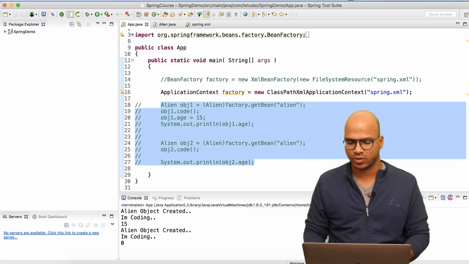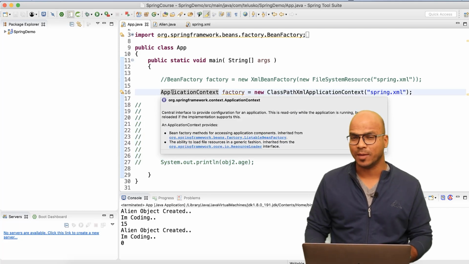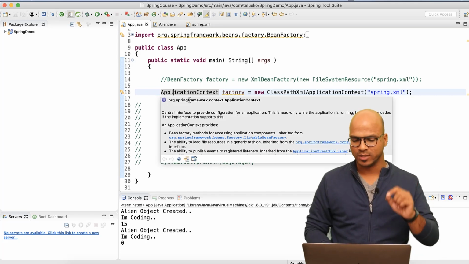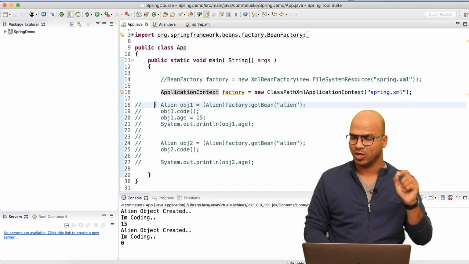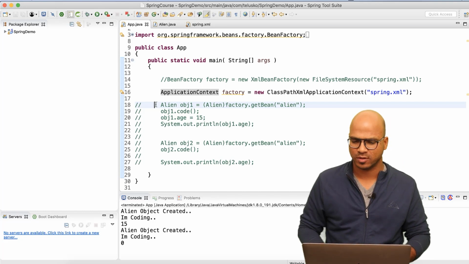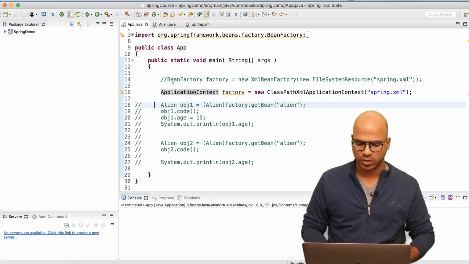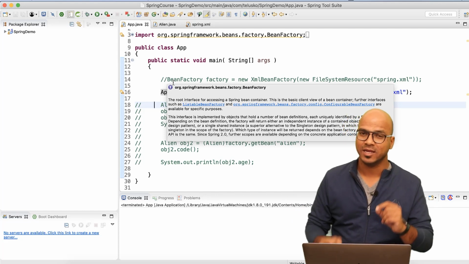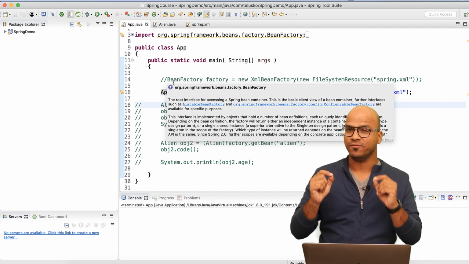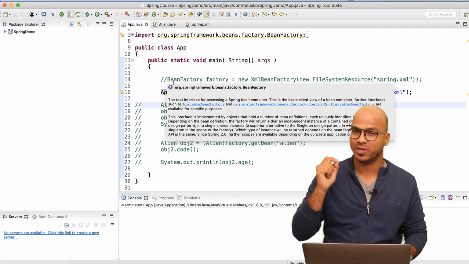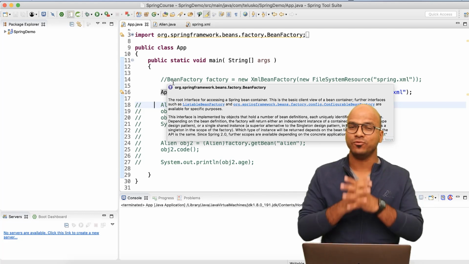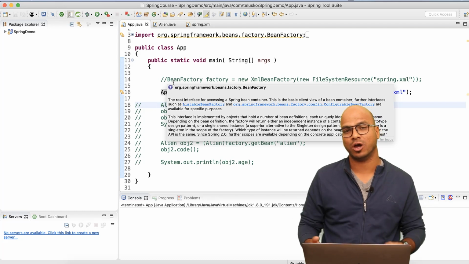But what if you are not requesting even once? You can see I'm creating the object of ApplicationContext, which is your Spring container, but I'm not asking for any object. Do you think it will create an object for you? Let's try. The moment you run this code, you can see it's not saying object created even once. That means in singleton, even if you don't ask for the object, the Spring container will create that object. But in case of prototype, you have to ask for it, otherwise it will not create the object.